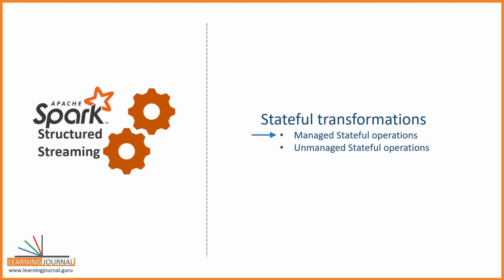All stateful operations are classified into the first category, where the Spark manages intermediate state and its life cycle. Spark will automatically clean the state entries when they are no longer needed. This cleaning is critical to keep the size of the state store in control. Whereas the unmanaged stateful operations are more flexible and they allow you to define your own custom state cleanup logic.